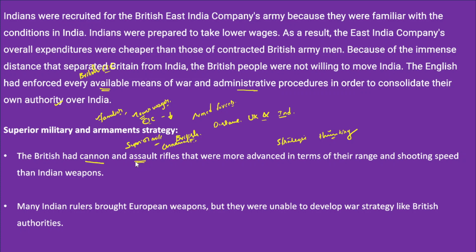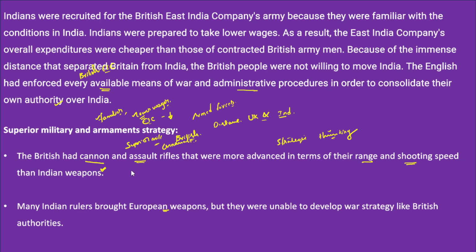So if you look at the weapons that the British had, they were more advanced in terms of their range, their shooting capabilities, and the shooting speed. Therefore, this is one such advantage for the British. Secondly, many Indian rulers also bought European weapons.